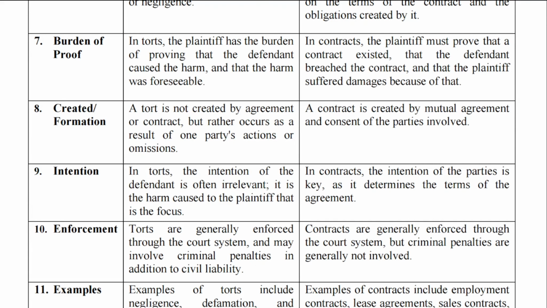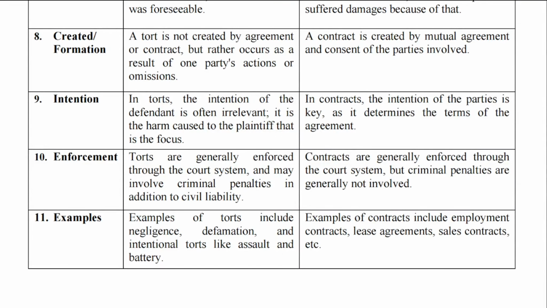Eighth point, creation or formation. A tort is not created by agreement or contract, but rather occurs as a result of one party's actions or omissions, whereas a contract is created by mutual agreement and consent by the parties involved. Ninth point, intention. In torts, the intention of the defendant is more or less irrelevant. It is the harm caused to the plaintiff that is the focus, whereas in contracts, the intention of the parties is key as it determines the terms of the agreement.